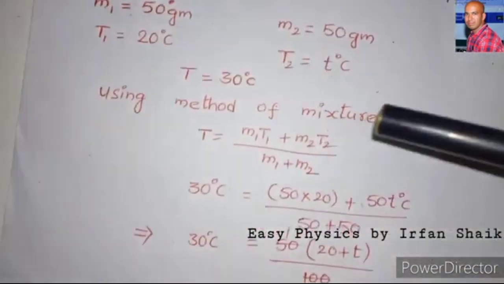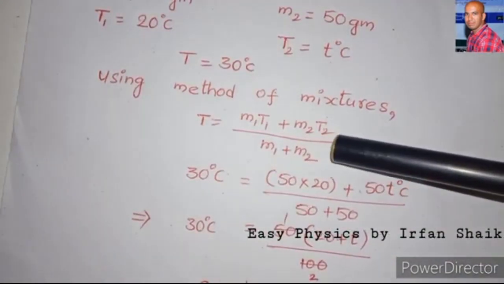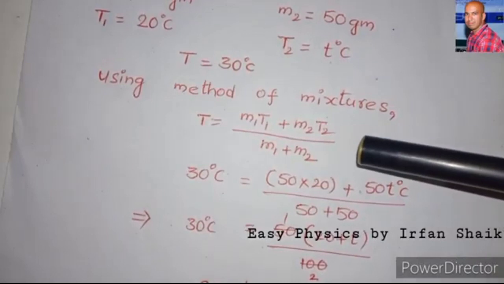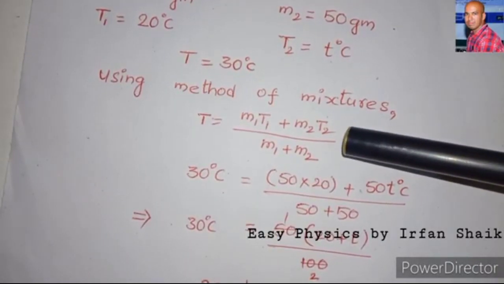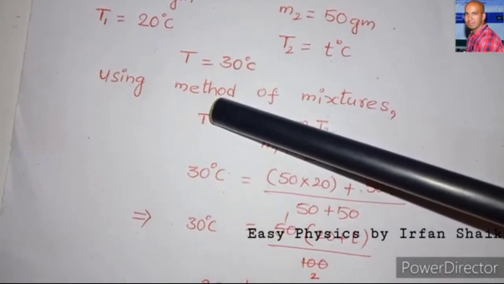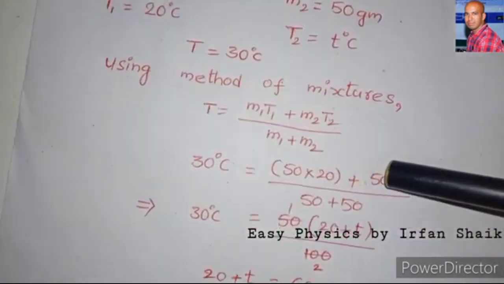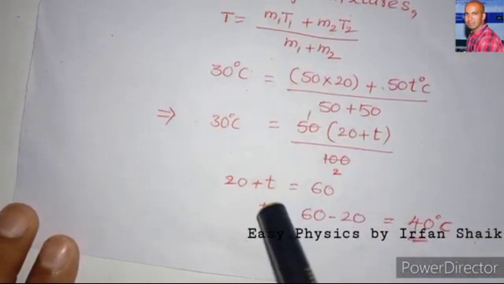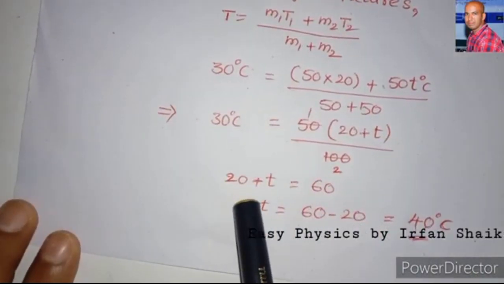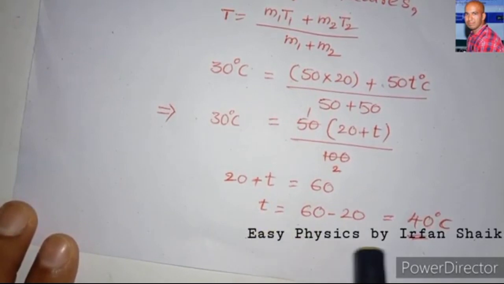Now, by using the method of mixtures, the formula for the final temperature T is equal to (M1 T1 plus M2 T2) by (M1 plus M2). Here we know all the values except T2. By substituting the values and simplifying, we finally get 20 plus T is equal to 60. Then T is equal to 40 degrees centigrade.